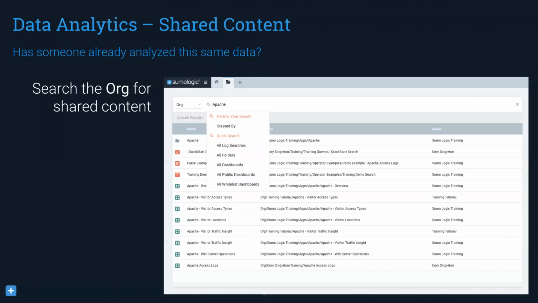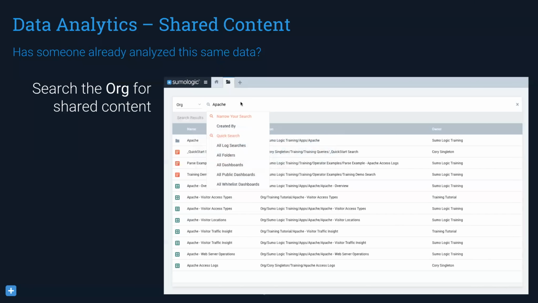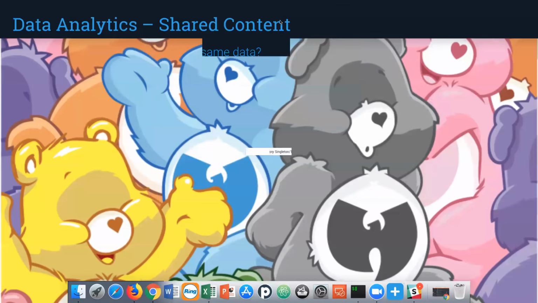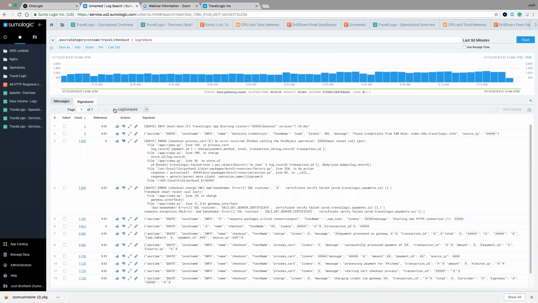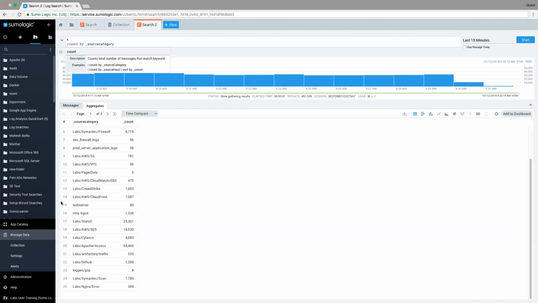So you can look for shared content. Basically I can see, has anybody else looked at this set of data? Have they created queries or dashboards that might be valuable to me? And to do so, I'm going to jump back into the app here. Sorry about that. I'm going to take a look at shared content.